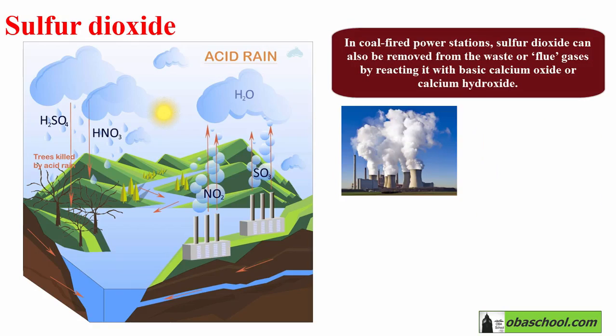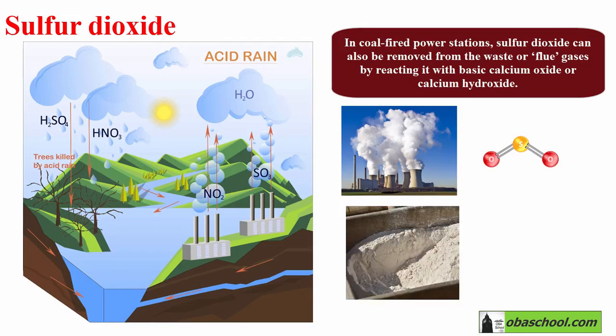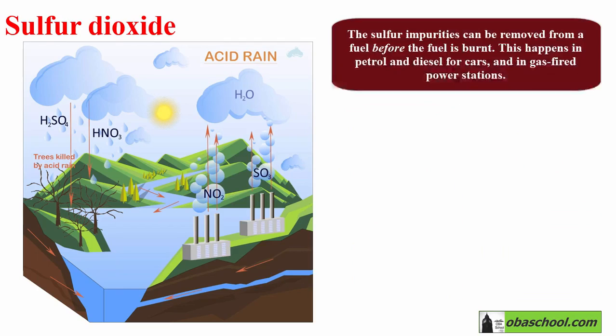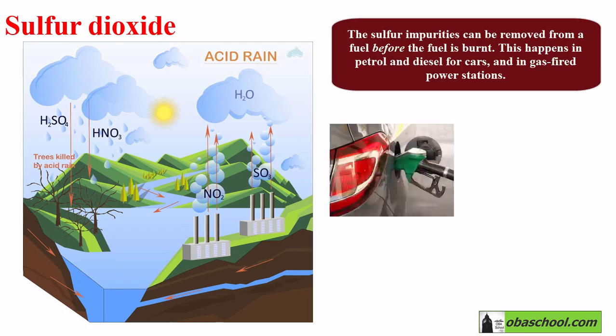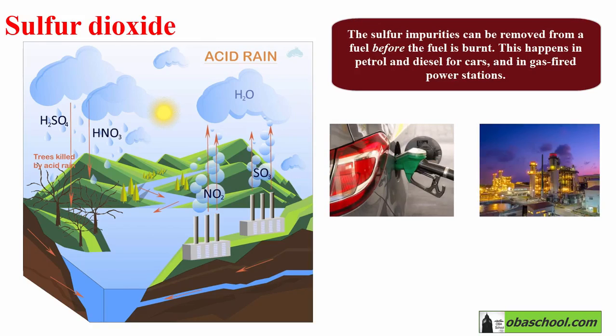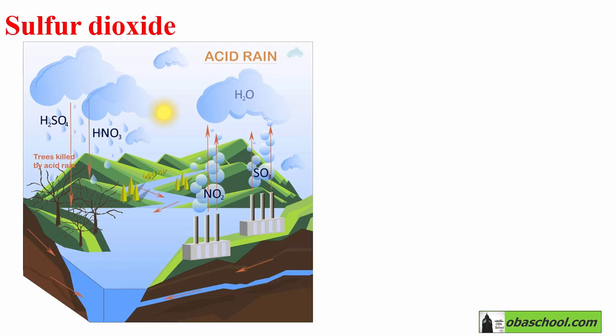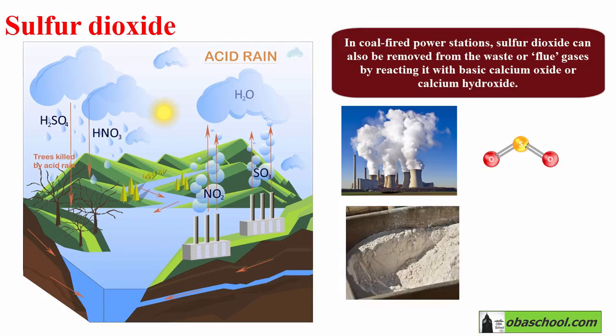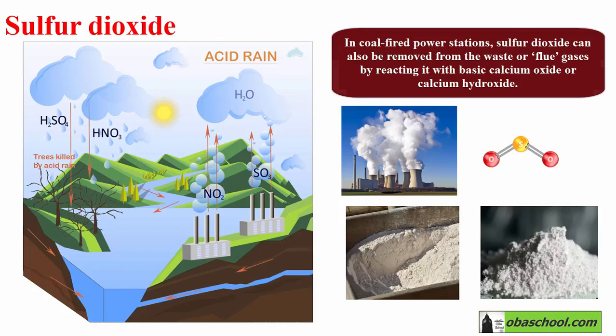In coal-fired power stations, sulfur dioxide, SO2, will be removed from the waste or from the flue gases by reacting it with basic calcium oxide or calcium hydroxide.